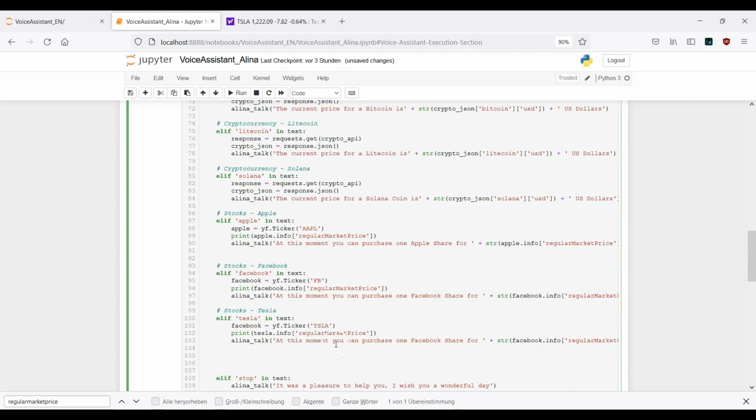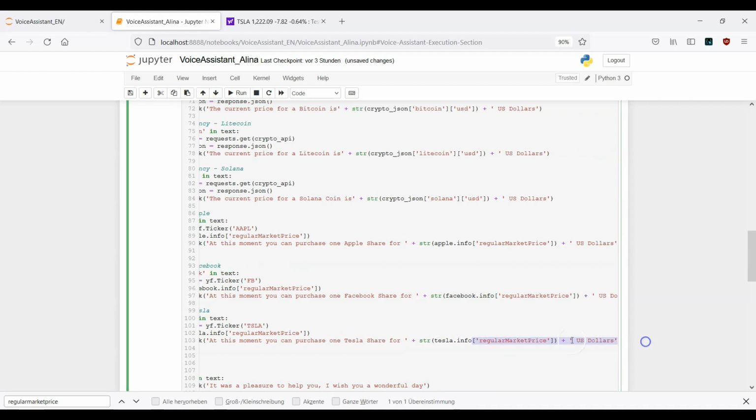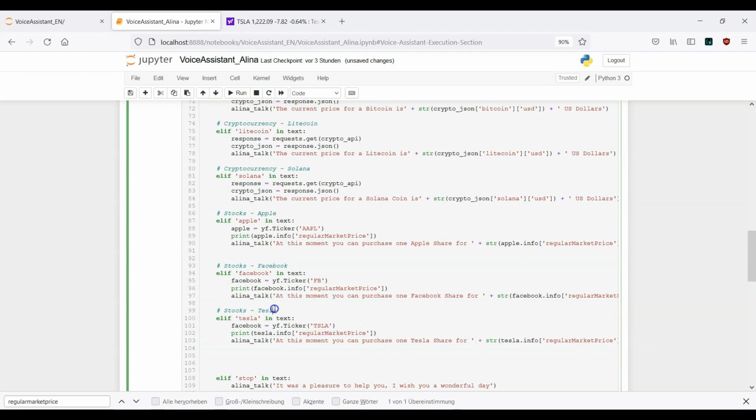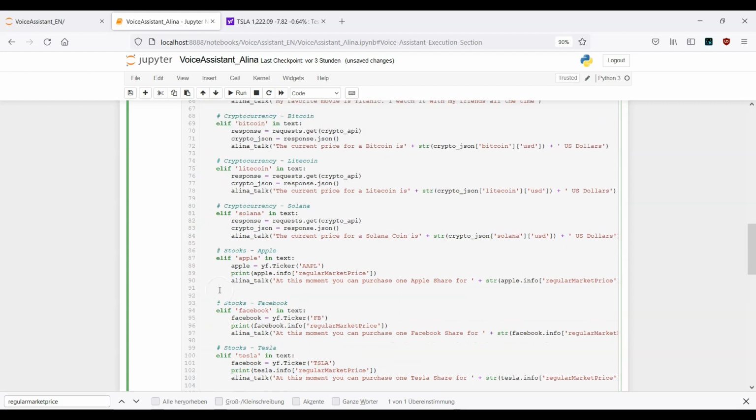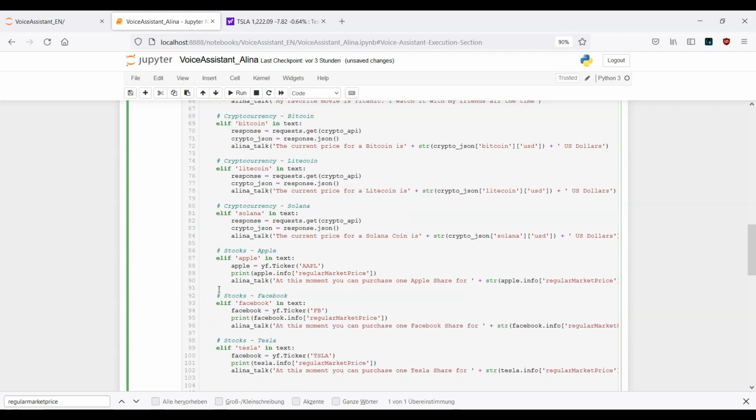Okay, and at this moment you can purchase one Tesla share for, and here again replace Facebook with Tesla. And now this should actually work. So let's see if this works or if I have messed something up.